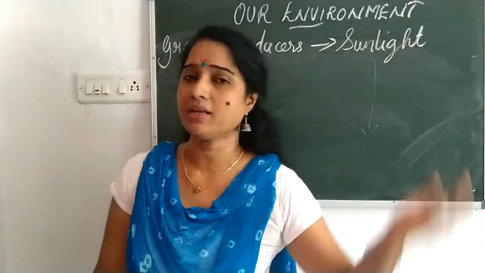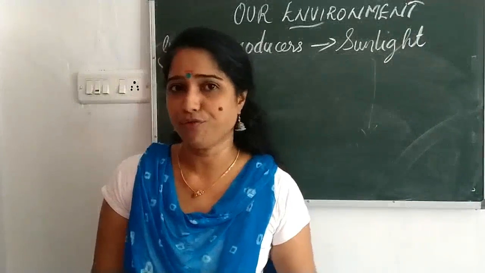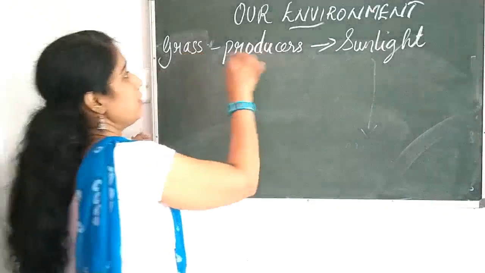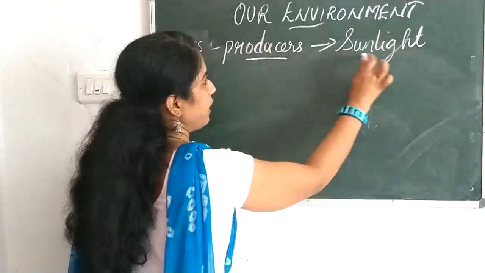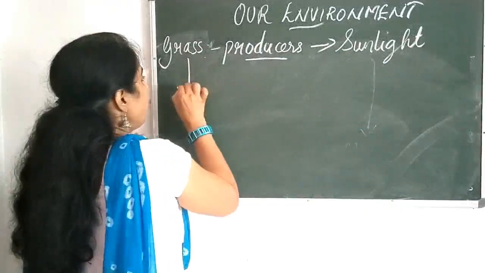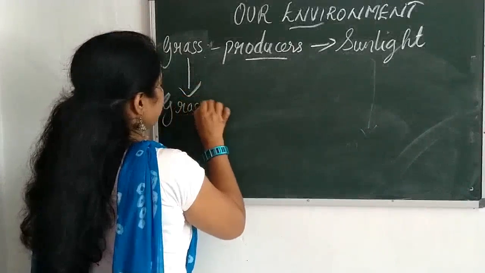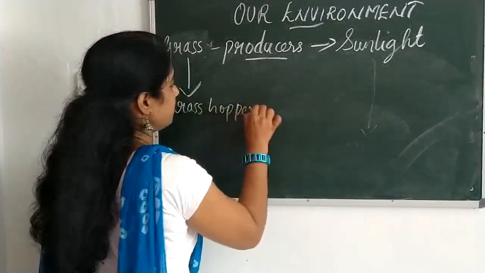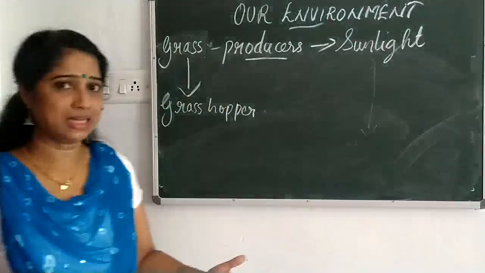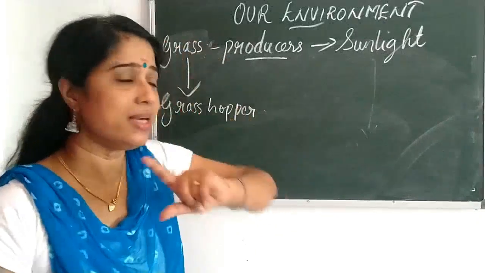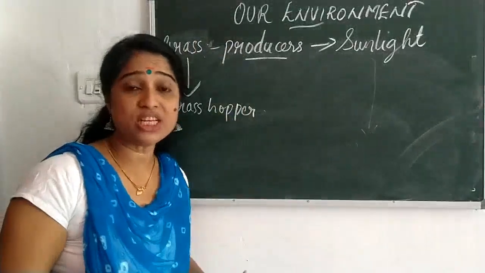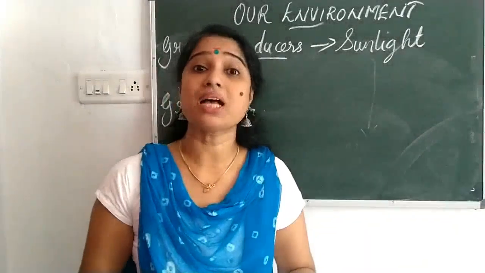So with the help of sunlight, the green plants or the grass prepare the food. Just imagine that the grass, the producer, has prepared the food. So when the grasshopper eats the grass, it does so to get energy. From here you should understand that energy is transferred from grass to grasshopper.